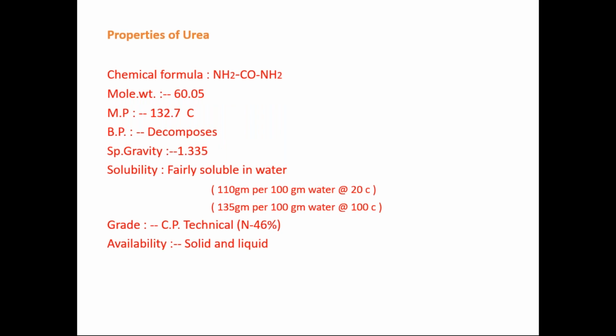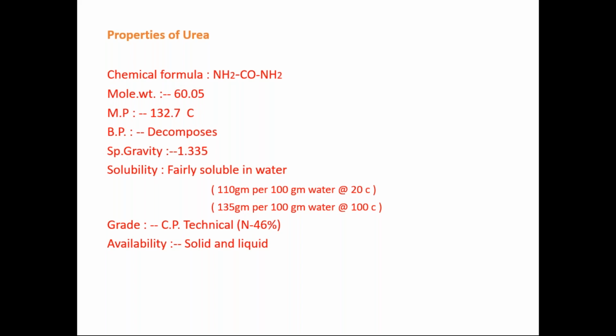So properties of urea. Nowadays in the news we are hearing that urea is not available in the market and so on. What exactly is this urea? The chemical formula of urea is NH2CONH2. Molecular weight is 60.05. Melting point is 132.7 degrees Celsius. Boiling point: it decomposes. The specific gravity is 1.335.